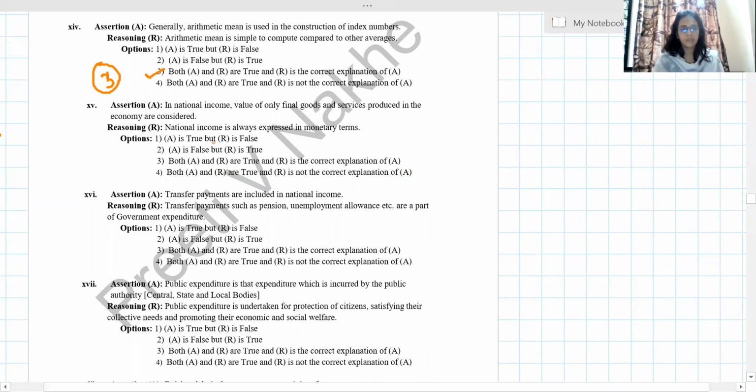National income is always expressed in monetary terms. Okay, what they want to tell us is that national income is measured so as to avoid double counting. They should explain the reason in that manner, but they have not explained. So we will say both the statements are true, but R is not the correct explanation. They should explain it as to avoid the double counting or something. They have just simply given one more sentence. So option number 4, because both are true, but R is not the correct explanation of A.